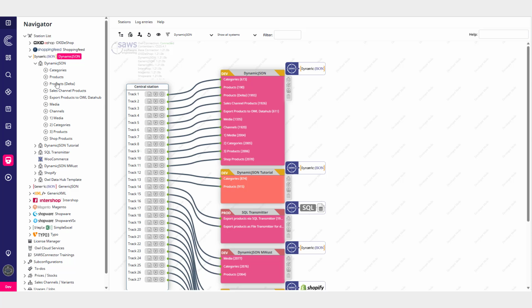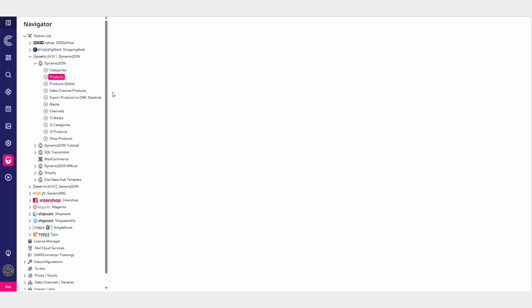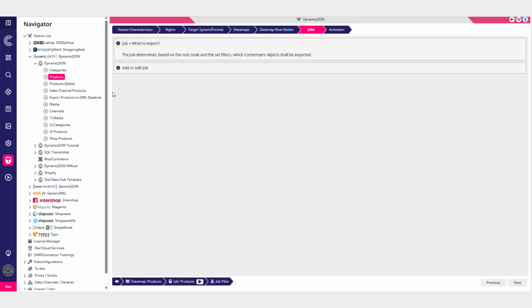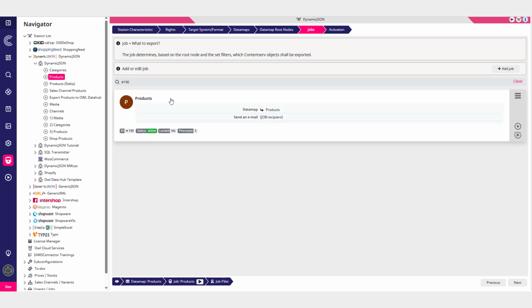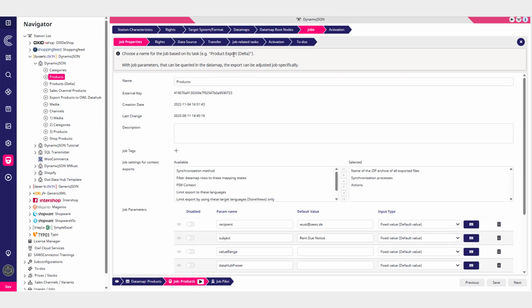Template-based emailing. Our job-related task for sending emails at the end of a job run has been significantly enhanced. You can now send visually rich emails using content-serve email templates.